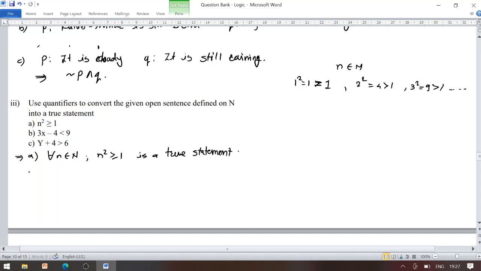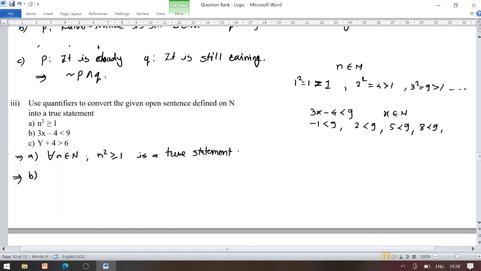Now look at the second sub question. Thrice x minus 4 is strictly less than 9, for x belonging to the set of natural numbers. So 3 ones are 3 minus 4 if x is equal to 1, so we have minus 1, which is strictly less than 9. 3 twos are 6 minus 4 is 2, strictly less than 9. 3 threes are 9 minus 4 becomes 5. 5 is strictly less than 9.